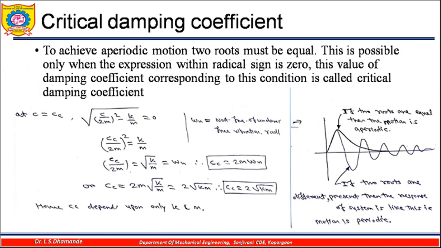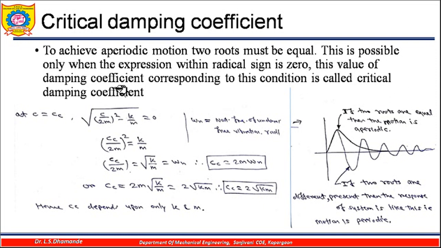To find those c1 and c2, first let us define some important terms so that we can understand the meaning of this particular behavior of the system, because sometimes the behavior may be like this, or sometimes the behavior will be periodic and aperiodic. To understand this, let us understand a few additional terms. First of all, to achieve the aperiodic motion, the two roots must be equal, and this is possible only when the expression within the radical sign is 0.